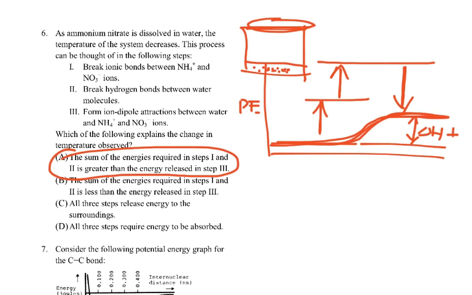No. So 2 are absorbed, 1 is down. So from looking at this information, we should be able to visualize this sort of diagram. This is endothermic, and then this one is exothermic. And we know that these must be greater than this because overall the temperature is decreasing, it's endothermic.